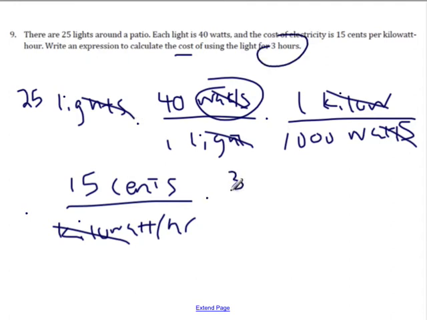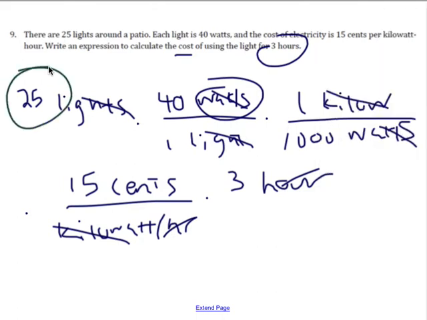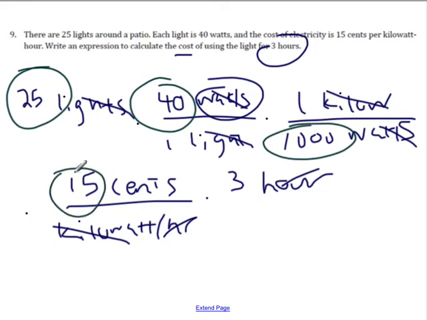And we're doing this for 3 hours. So now my hours cancel, and now I need to multiply. So here's how I'm going to go through and multiply this. I'm going to do 25 times 40 divided by 1,000 times 15 times 3. So everything that's on top I multiplied, anything on the bottom that's divided, and I end up getting 45.